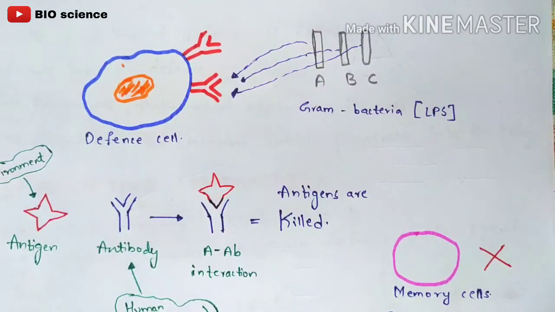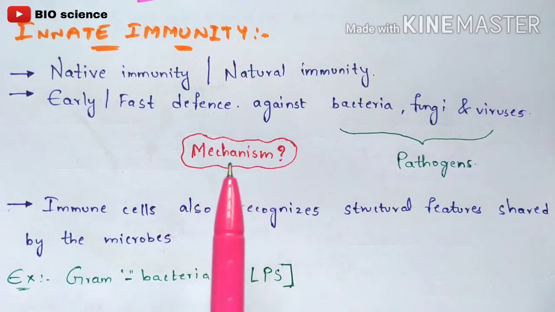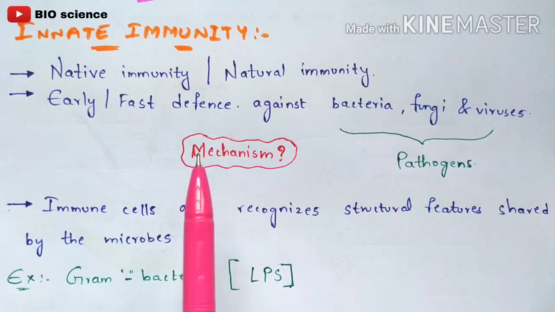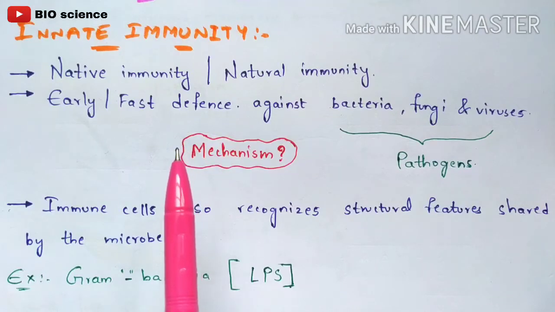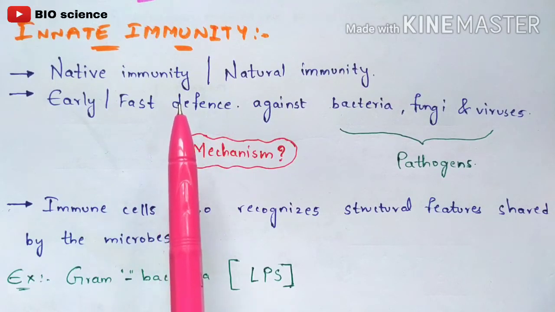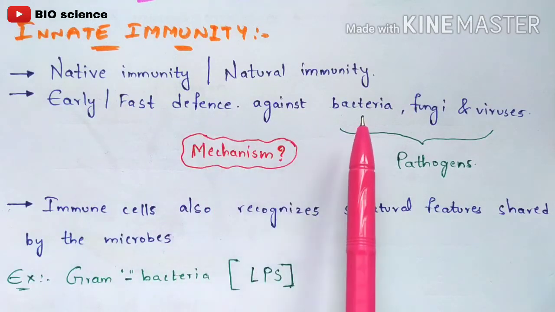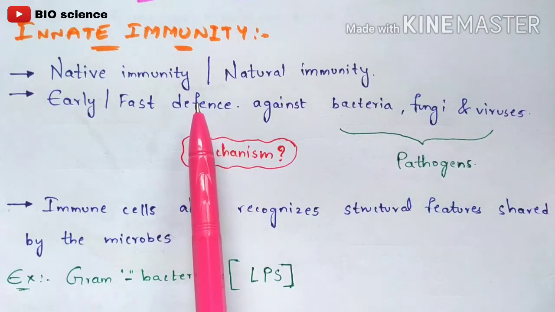If you see here what I have said, it provides early and fast defense. Up to now, what I have described is the defense mechanism. Defense is nothing but fighting. Here antibodies fight against the antigens and kill them to protect your body from diseases. So the defense mechanism is done to protect your body from harmful diseases, and it provides early and fast defense against bacteria, fungi and viruses. All of these are antigens. The defense mechanism is nothing but providing the antibodies which have been released into your body.